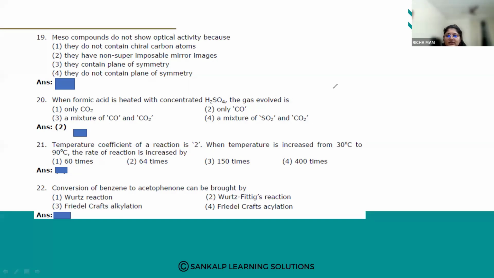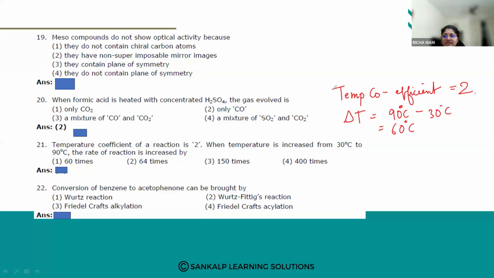So what all is given? Temperature coefficient is given. What is the temperature coefficient? It is 2. And what is given again? The change in temperature, that is 90 minus 30. From 30, the temperature has increased to 90, so the change in temperature is 90 minus 30, that is 60 degrees Celsius.